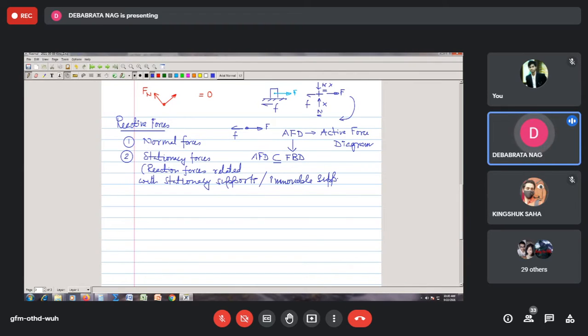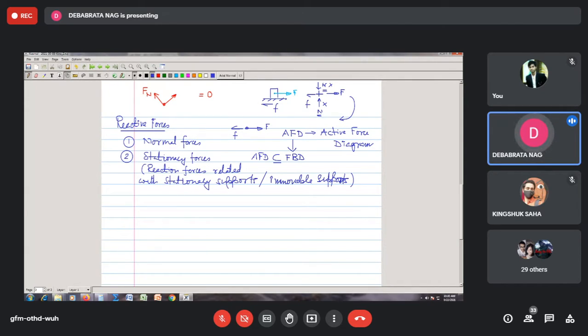So under such cases, we find that since these reaction forces are related with those immovable supports, they are not having any kind of displacement. As a result, we say that the work done by such forces also is zero because they don't have any displacement. So as a result, we find that these normal and stationary forces come under the reactive forces.